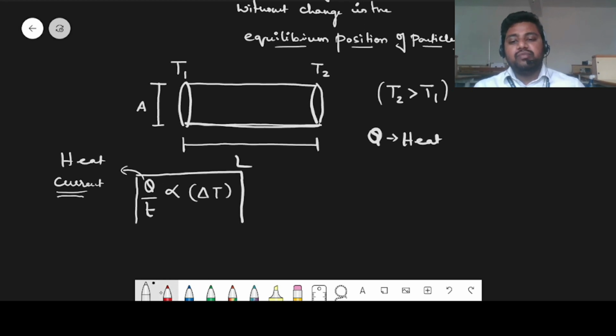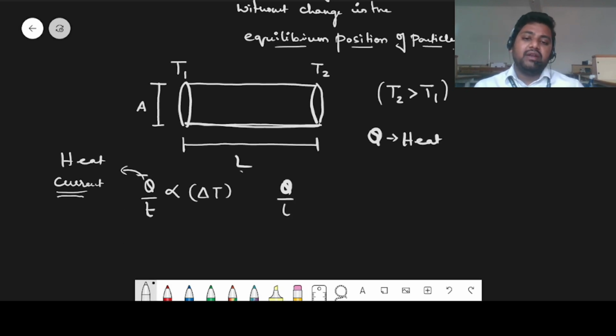The heat current is more if the temperature difference is more, and less if the temperature difference between the two ends is less. Another experiment proved that heat current is inversely proportional to the length and directly proportional to the area of cross section: with more area, heat transfers faster, and with less area, it transfers slowly.